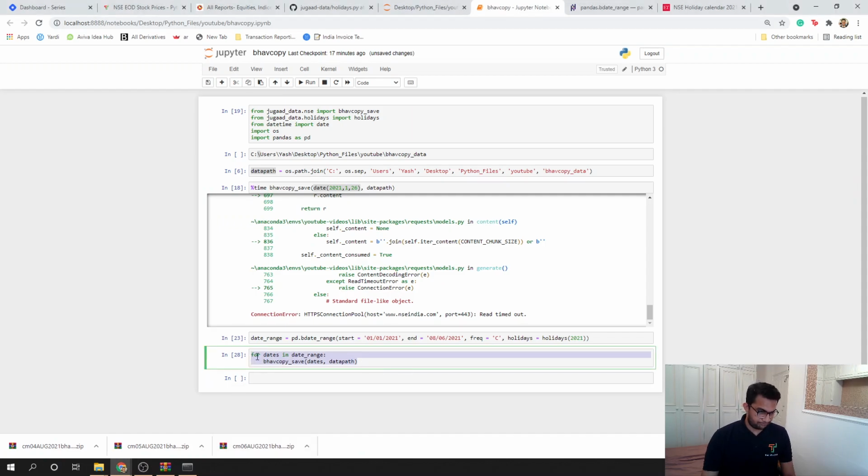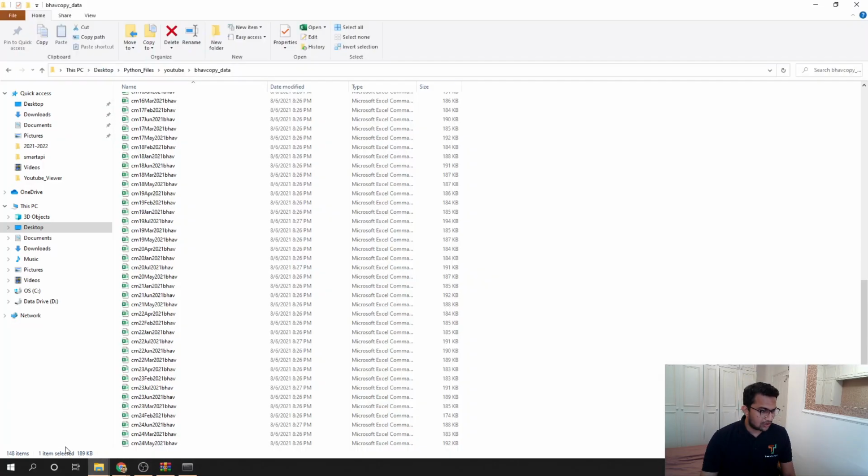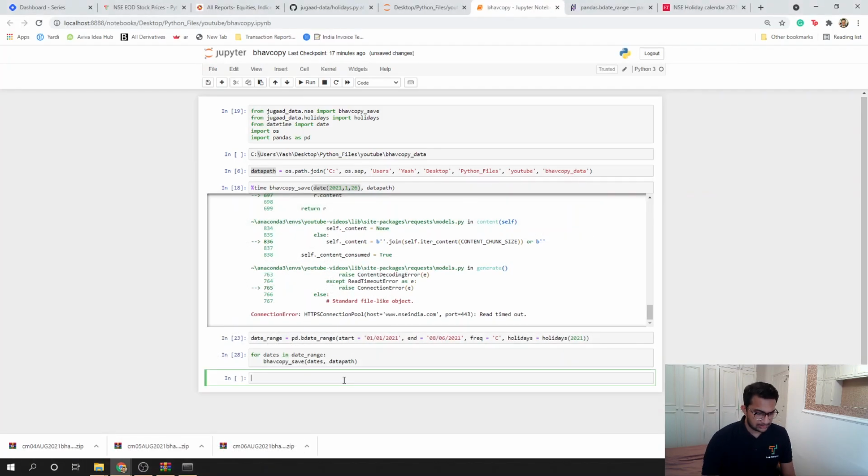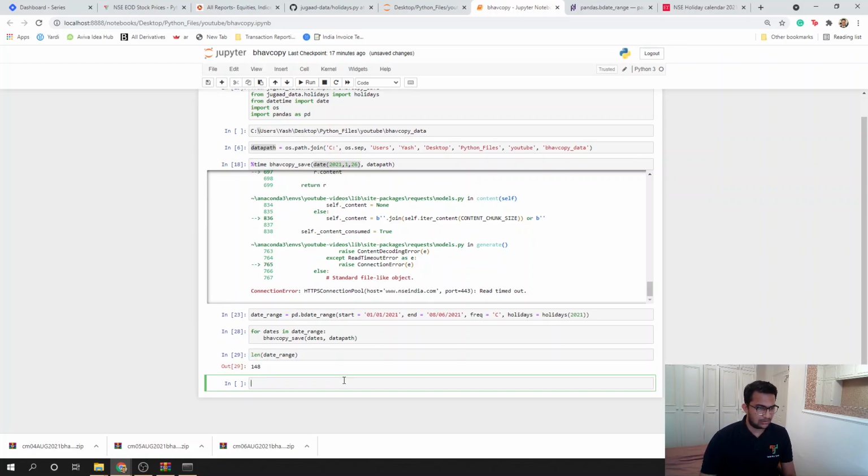So this cell has completely run, which means all the files have been saved. Now let's look at how many files there are. I think there are 148 items here. Let's look at the length of our date range object. That's 148 as well. So we were able to download all the 148 files that we needed, right?